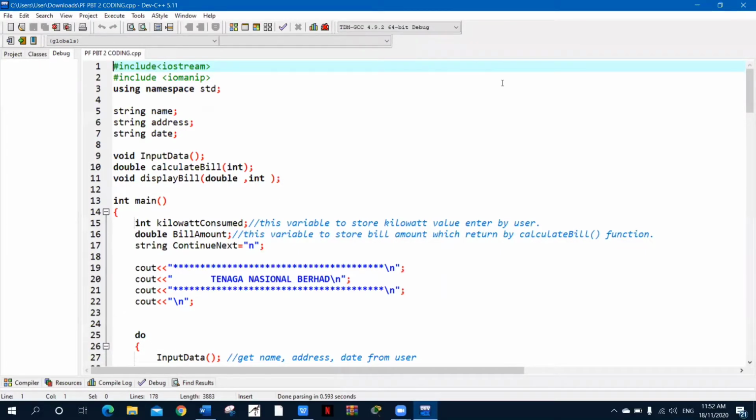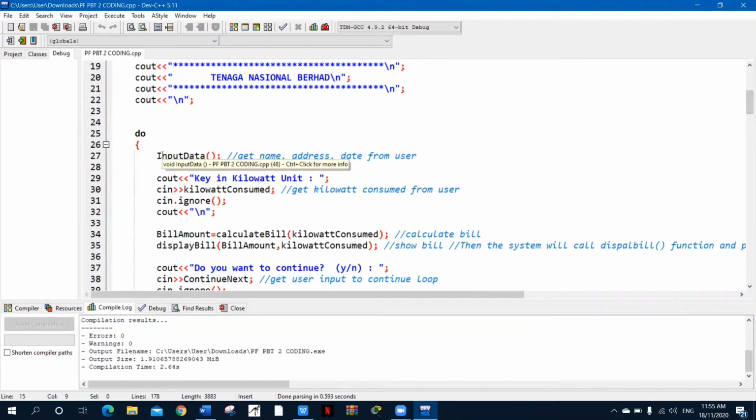Okay, welcome everybody. This is the C++ I did. I'm going to explain how I did this assignment. Here, string name, string address, and string date are variables. So I declare here void input, double calculate bill, void display bill. Then here, kilowatt consumed is the variable to store the kilowatt value entered by the user.